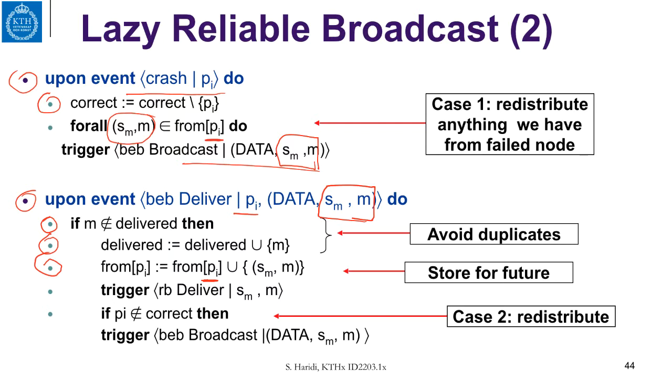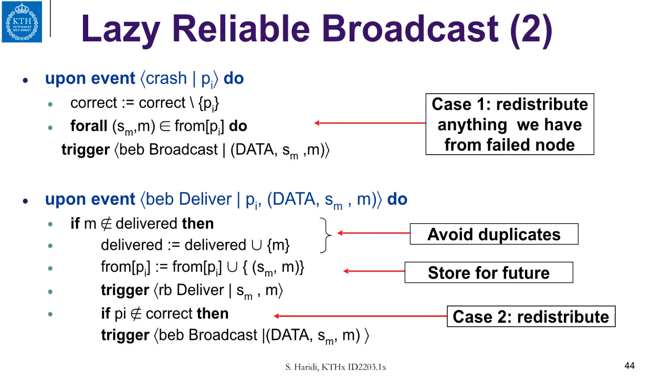And then we trigger reliable broadcast delivery for this message from that source. And then we check if Pi is faulty or correct. If Pi has crashed, we resend the message to all other processes using a best effort broadcast. Now we have seen an execution scenario for case 2, where we first detect a crash of process Pi, and later we get a message.